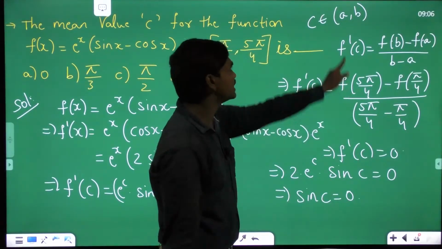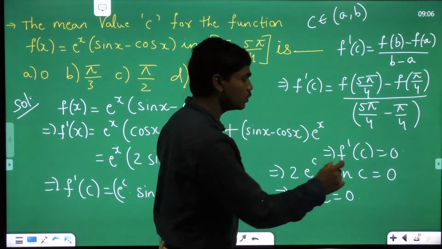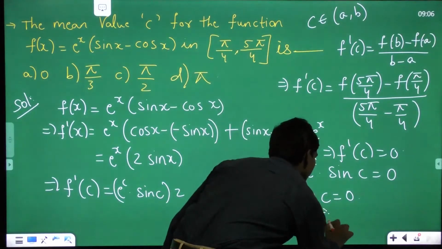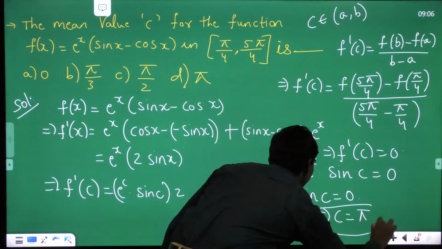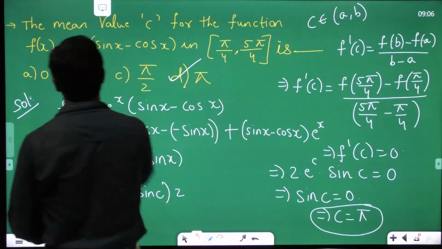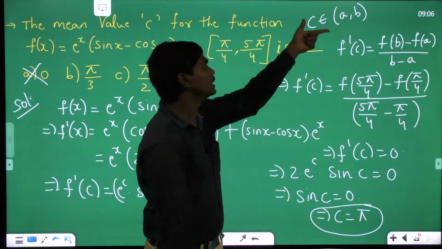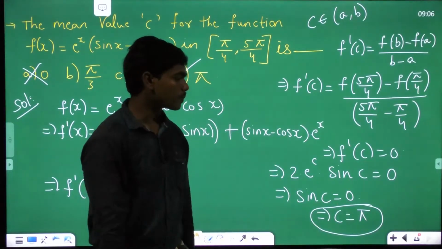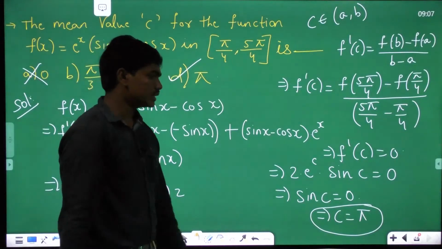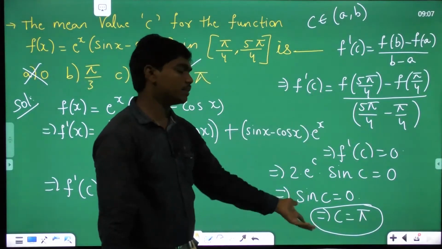So when c is equal to 0, since 0 is not lying in this interval (pi by 4, 5 pi by 4), we look for a c value which satisfies this equation as well as lies in this interval. And if you see, c is equal to pi is the value which is lying in this interval and also satisfying this equation. So the answer for this is pi but not 0. Okay, so please take care of these little things that you see generally. There's only one step difference between these two, but if you forget this point, you'll be losing this question. But it was actually a previous GATE question.